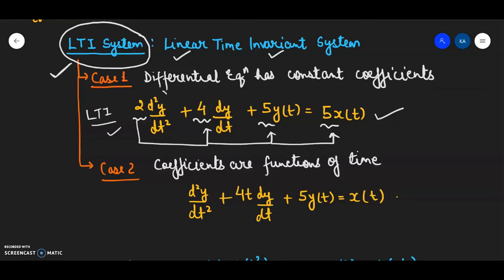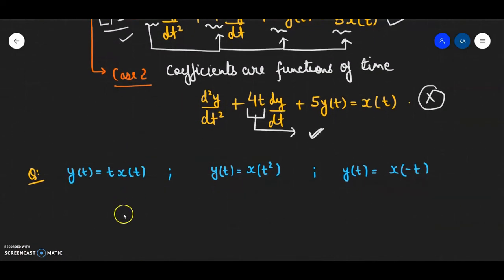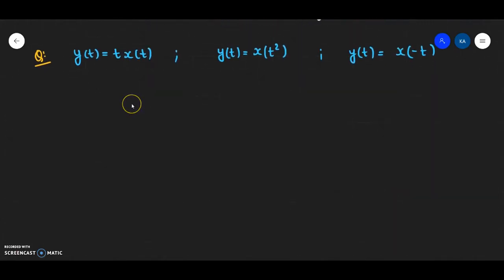फाइन, अब लीनियरिटी तो मेरे को चेक करनी ही पड़ेगी, वो मैं ऑलरेडी आपको बता चुका हूं कैसे चेक करोगे, ठीक है ना। दूसरा देखिए, अब यहां पर देखिए, in these kind of questions you can see that a coefficient is time dependent. So as soon as in a differential equation you encounter a coefficient that is time dependent, immediately you can draw a conclusion that the system is not an LTI system. Fine. This is the basic inspection method. Now let us try to understand the concept in a better way through a few solved examples.